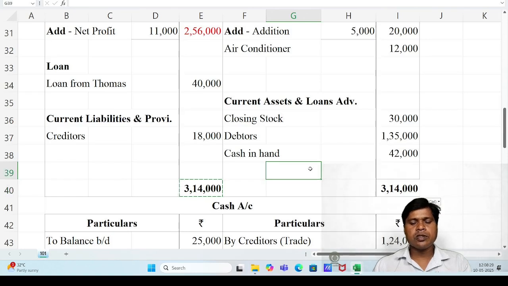So this is the single entry system problem. I hope you have understood this lecture and you can solve the problems of single entry system. These problems are complicated because trial balance is not available, and these problems are challenging. Make practice and you can solve this question.